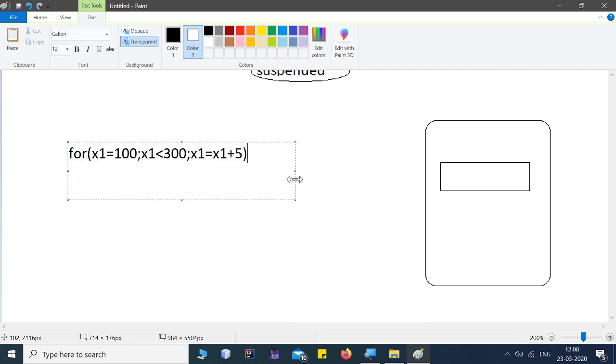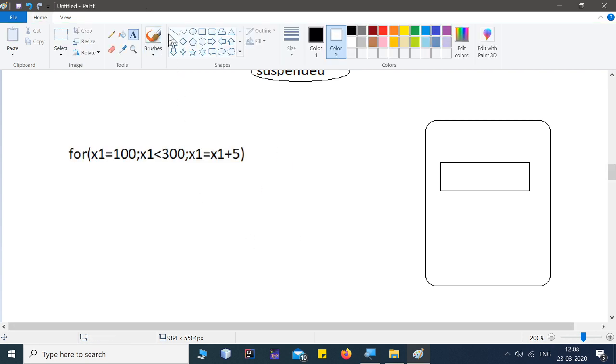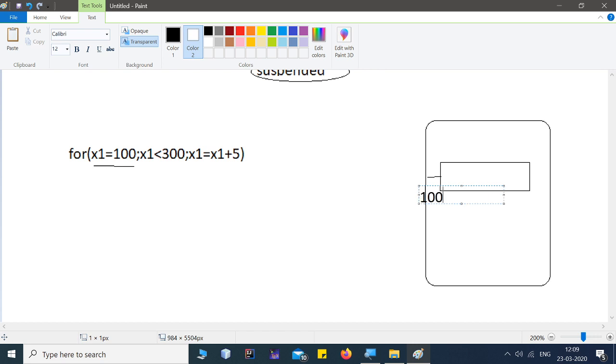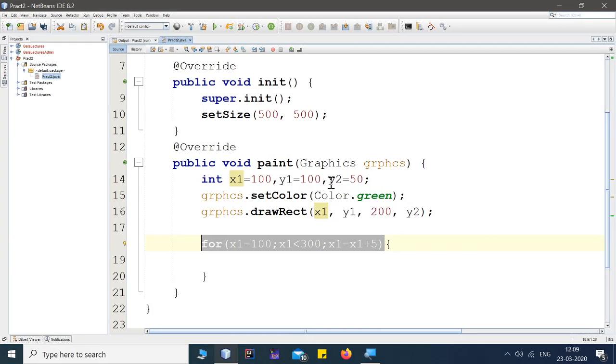I've created a loop where I'm starting from x1 as 100. X1 means this distance, which is 100, so I'm starting with 100. We have kept the size of the rectangle as 200.